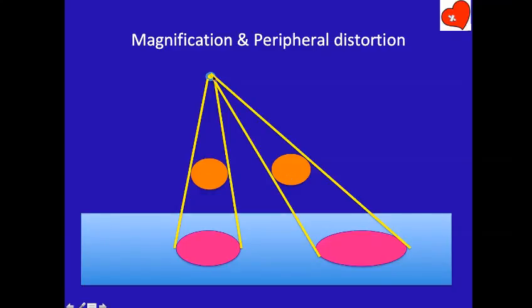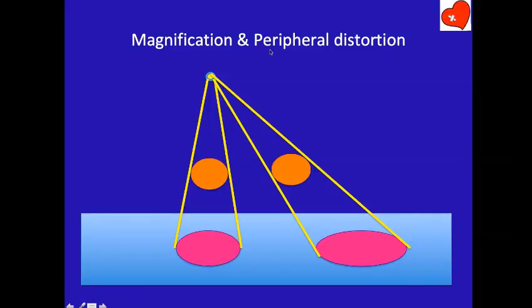When you do an angiogram, the one in the center casts an image of this size. But when it is in the periphery, the image is distorted. You can see the image has become elongated, and the shadow is not a true picture of the object.